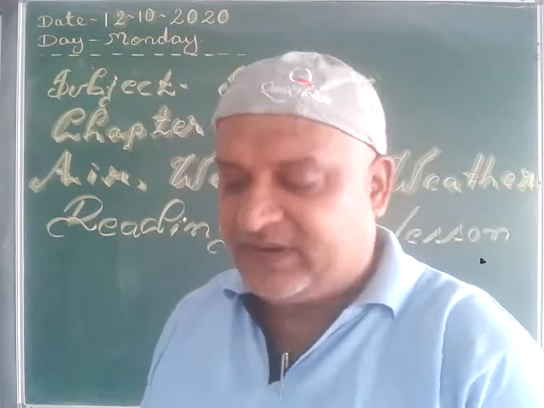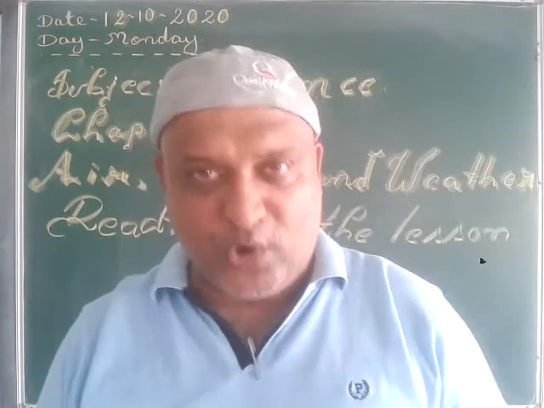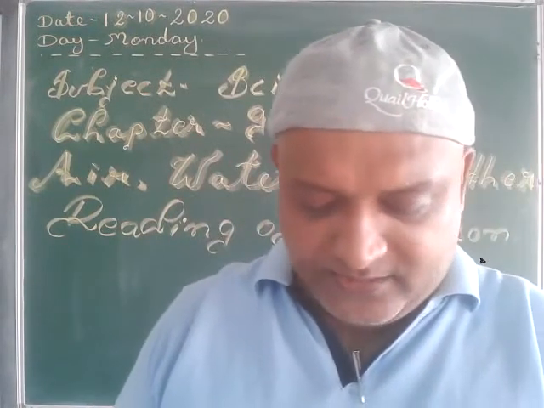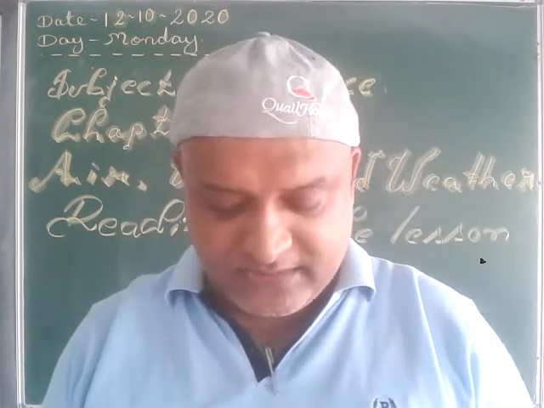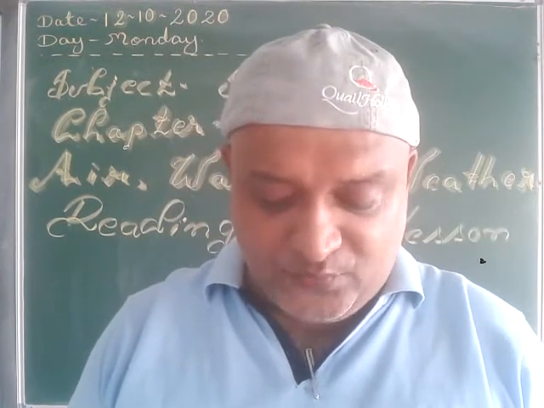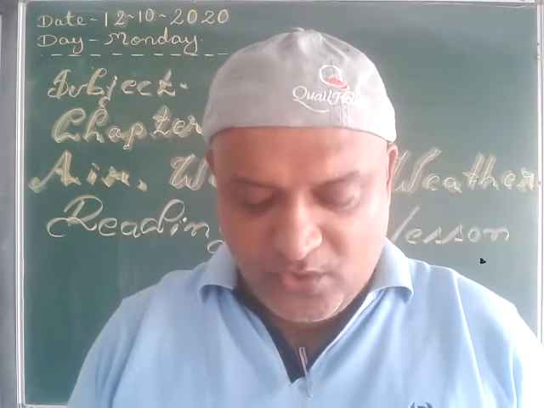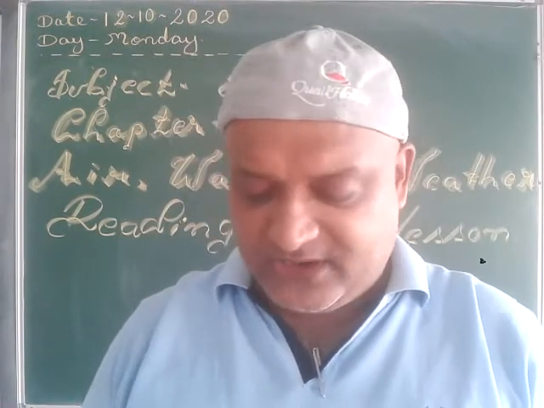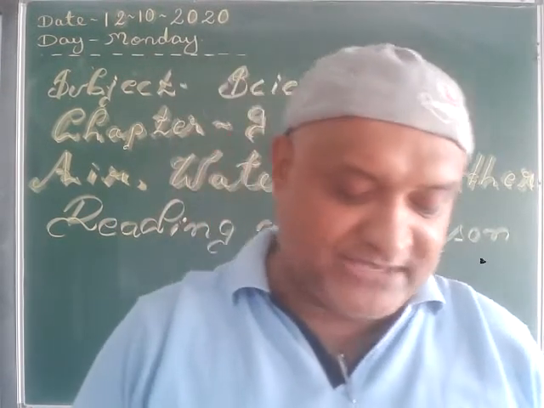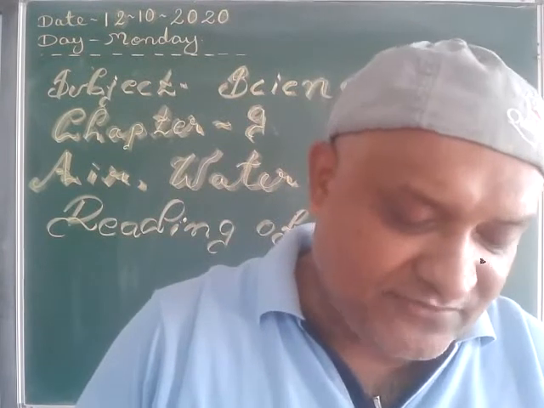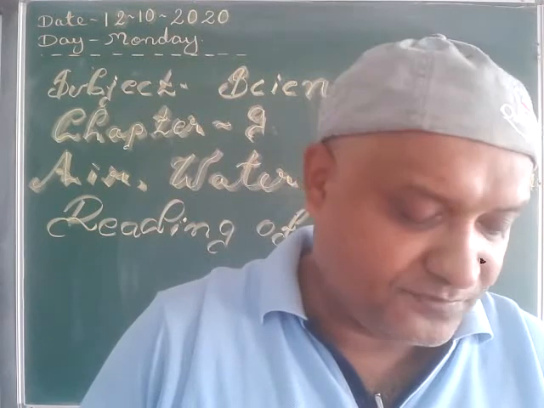Now before we finish, let us do a short recap of some important points. Now, when air blows or moves, it is called wind. The next point is, when the wind blows gently, it is known as breeze. When the wind blows fast, it is called gale. When the wind blows extremely fast and it rains heavily, it is called storm.